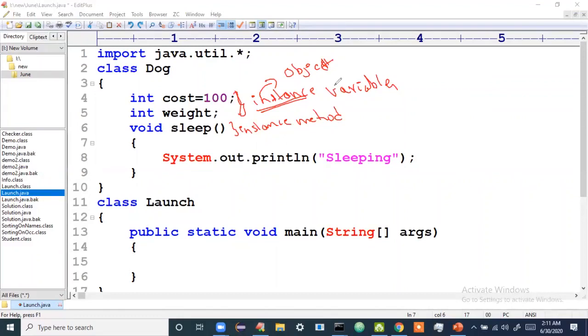The variable is present inside the object. If the variable is present inside the object, don't you think you have to create the object first? For example, don't you think my heart is present inside my body? So if you want my heart, you have to create me first. After creating me, only then can you take my heart. Agree or not? I want you to understand that very clearly.